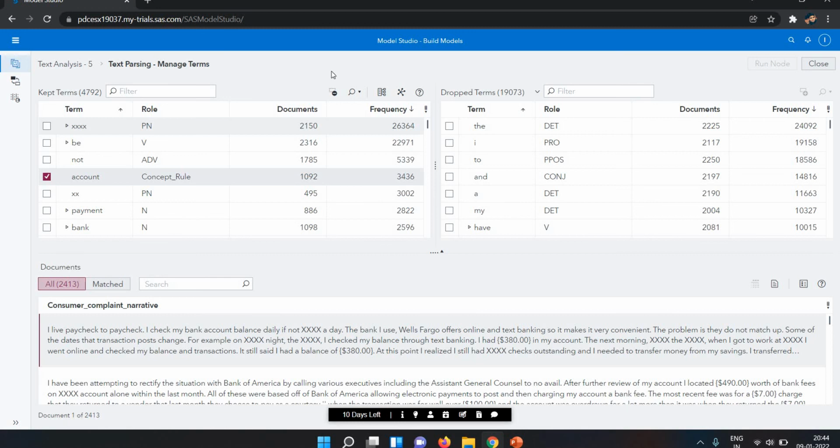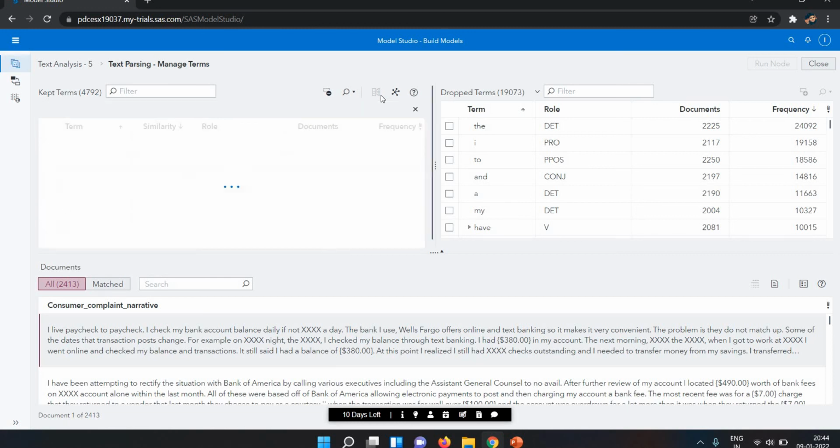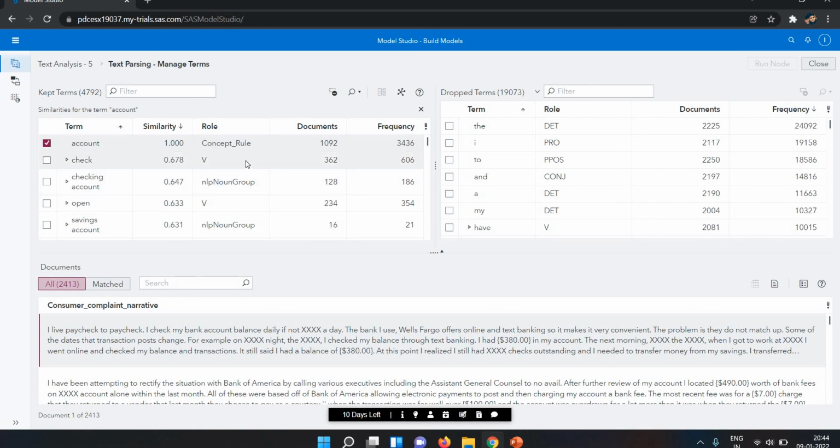Also we have the similarity, show the similarity scores. Now they will show us the similarity score related to the account here. Account related similarity score is 1. So 1 is good because it is the maximum, and the others will be less. Checking account is less, savings account is less, but account similarity is maximum.